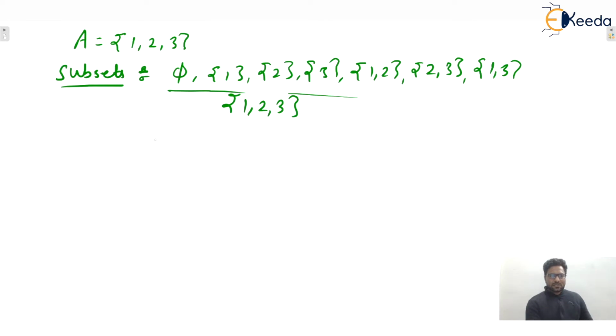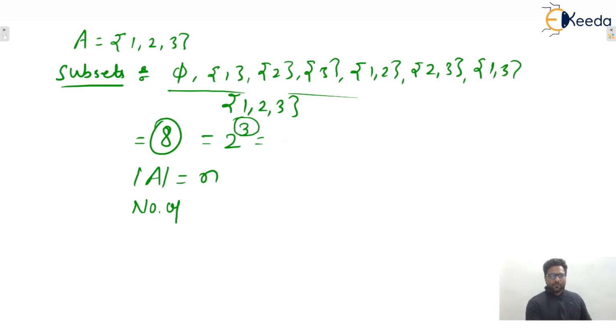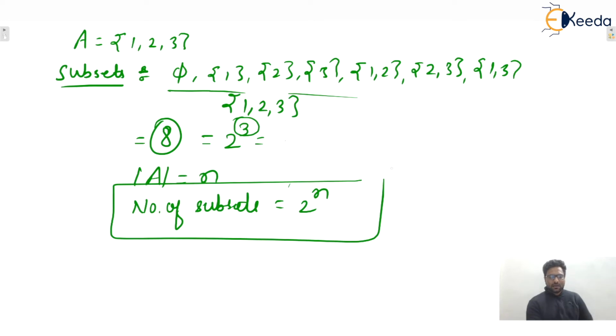All these are the subsets. So total how many subsets are there? 8. Yes, so that can be represented by 2 raised to power 3, where 3 is the cardinality of the set A. So if the cardinality of a set A is N, then number of subsets will be 2 raised to power N. That will be the correct answer. I hope this one is clear to everyone.